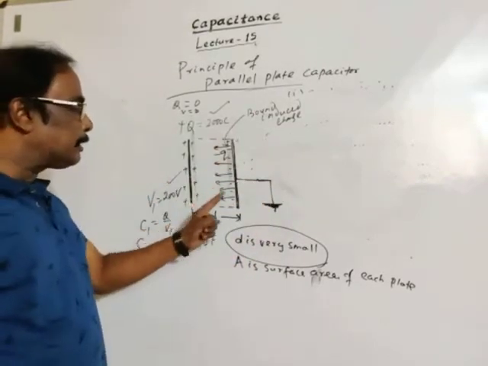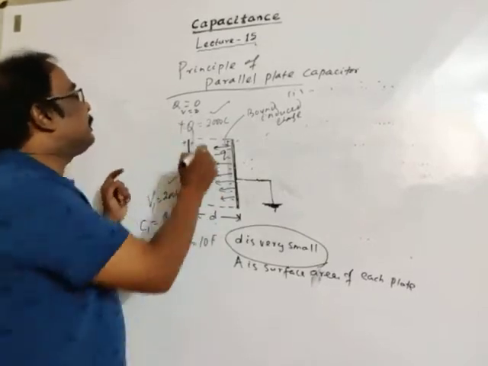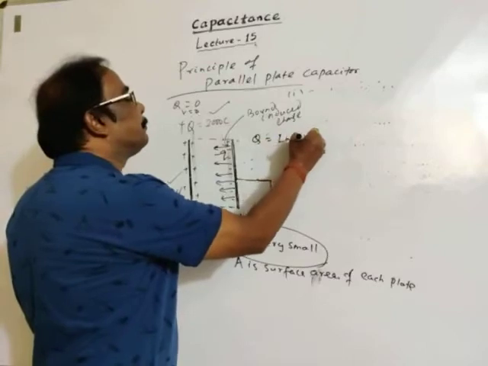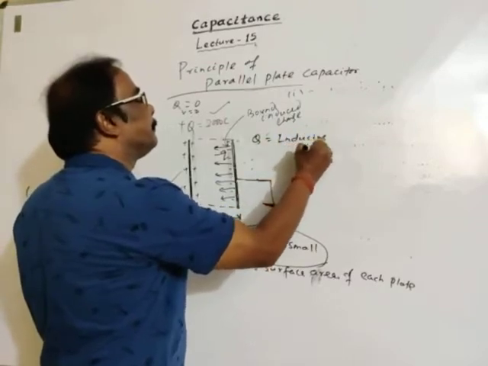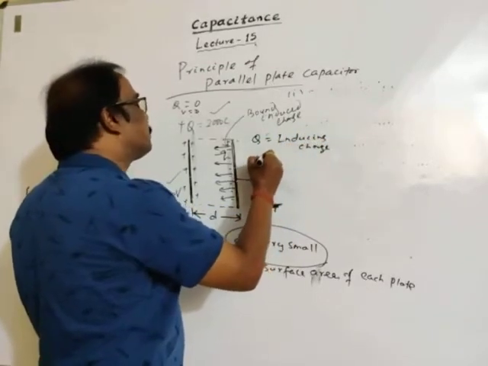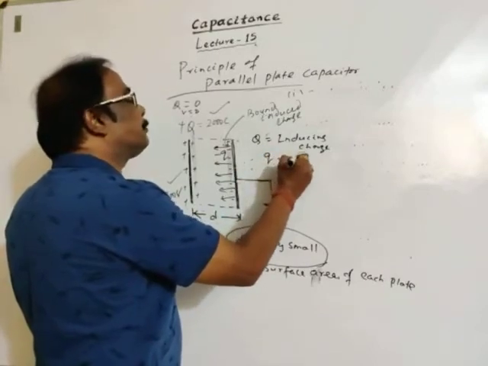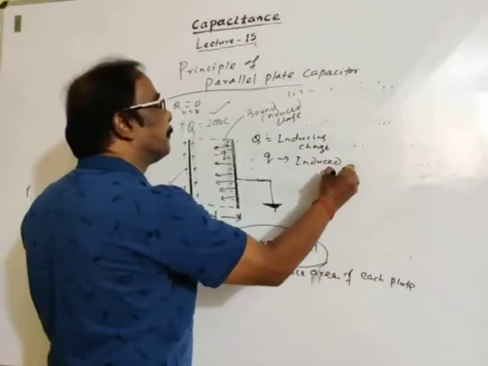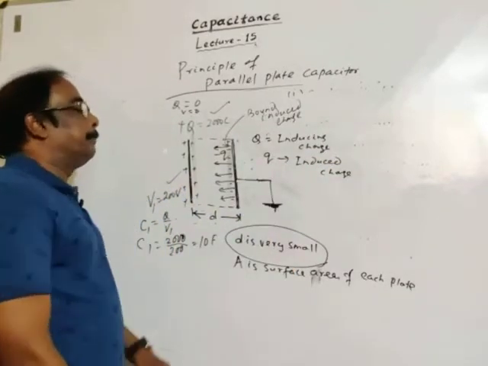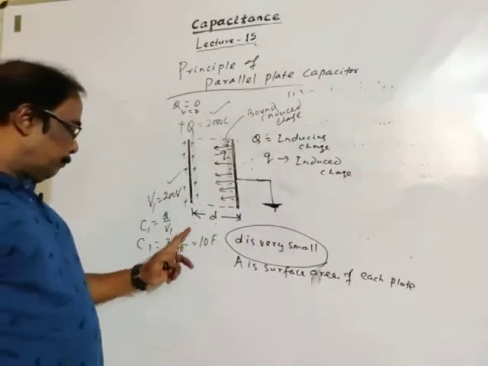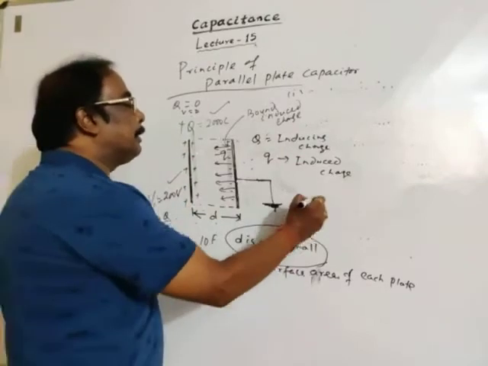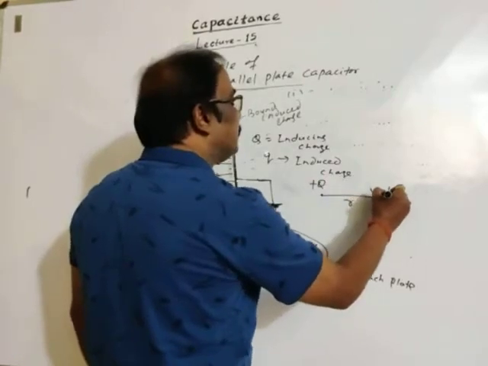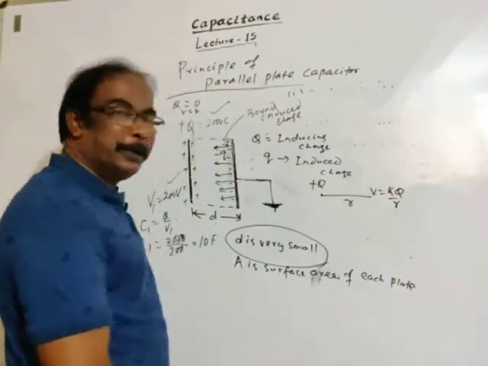Now the remaining charges are negative. So this Q is called the inducing charge, and this Q is called the induced charge. Suppose I am taking a point charge Q at distance R, potential is KQ by R, as we know.